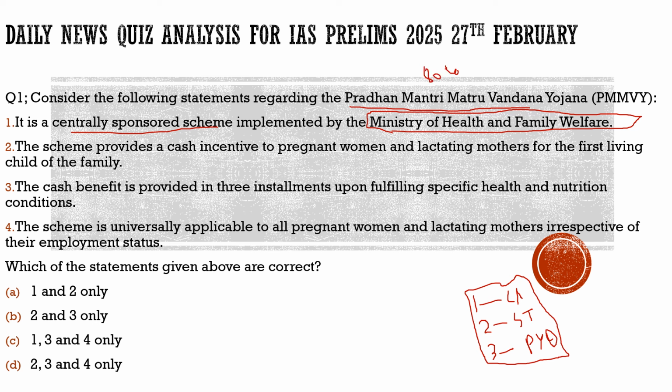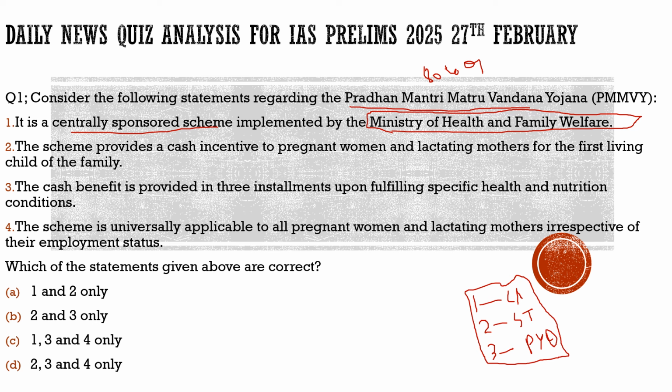When it comes to UPSC, one thing is very much expected, that they are very likely to neglect any trend. So with respect to the first statement, we can see the statement mentions the ministry. Most of the times, the ministry they mention is incorrect, and the same is the case with this statement. Even though Pradhan Mantri Matru Vandana Yojana is a centrally sponsored scheme, it is not implemented by the Ministry of Health and Family Welfare. It is implemented by the Ministry of Women and Child Welfare. So the first statement is incorrect.